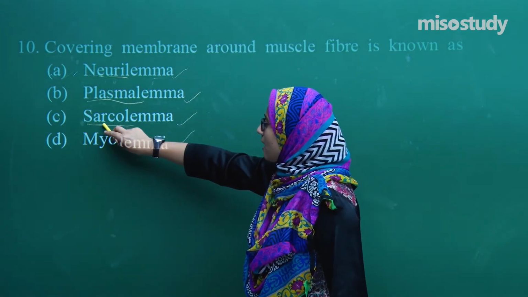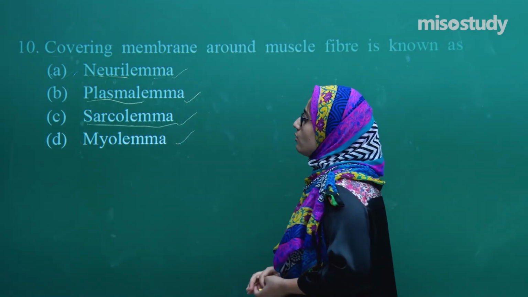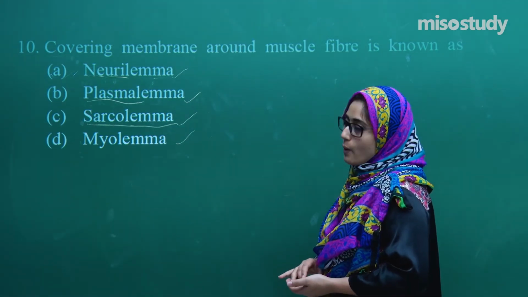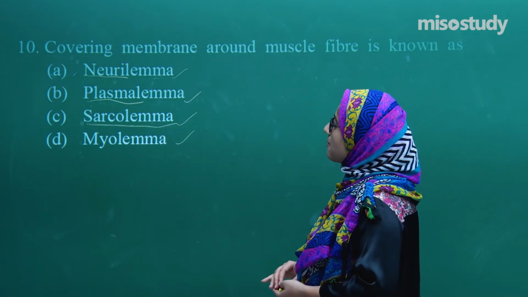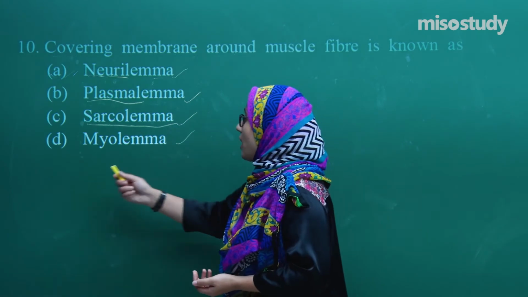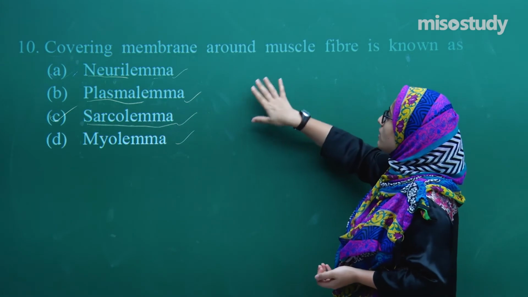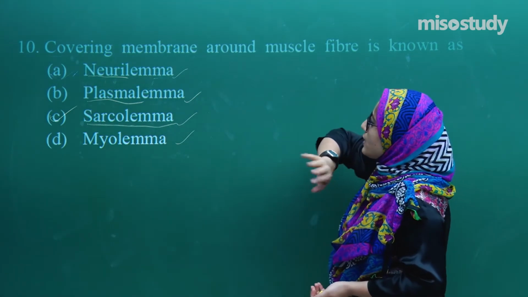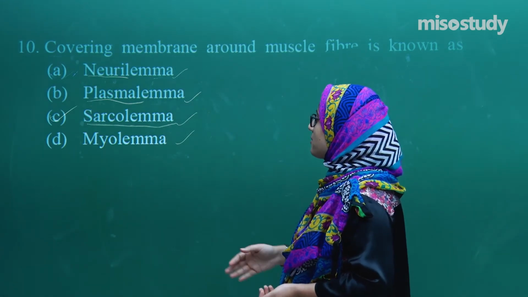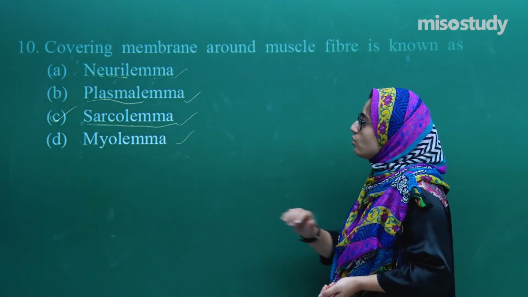Is sarcolemma the right option, or is myolemma the right option? What do you think? What is the right option among these 4 options we have: neurolemma, plasma lemma, sarcolemma and myolemma? So guys, what I think the right answer is, the right option is sarcolemma. Sarcolemma is the covering membrane of the muscle fiber. We have muscle fibers, striated and unstriated muscle fibers, and this sarcolemma is the membrane covering around those fibers.